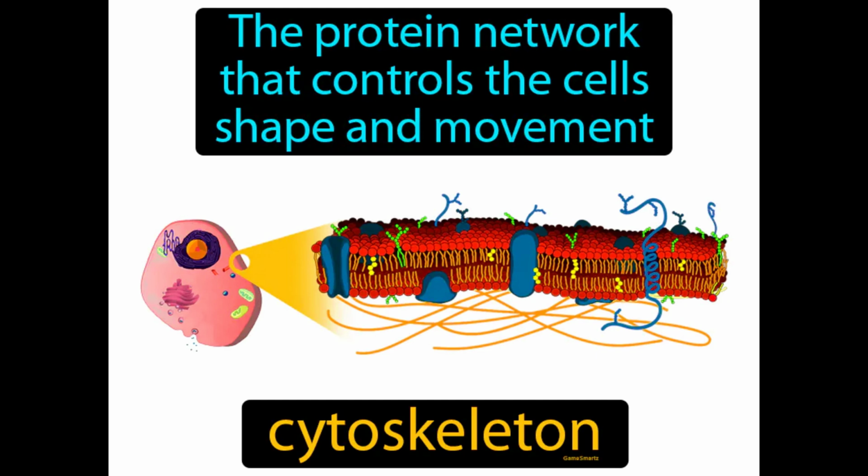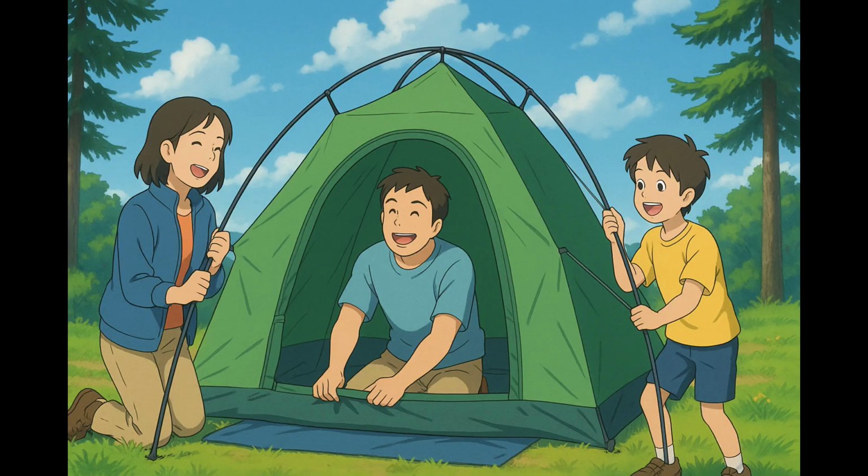The protein network that controls the cell's shape and movement. Cytoskeleton. The cytoskeleton is a structure inside cells that helps maintain their shape and aids in movement. Imagine trying to set up a tent on a camping trip, where the fabric needs to be supported by poles to keep its shape and withstand any wind.